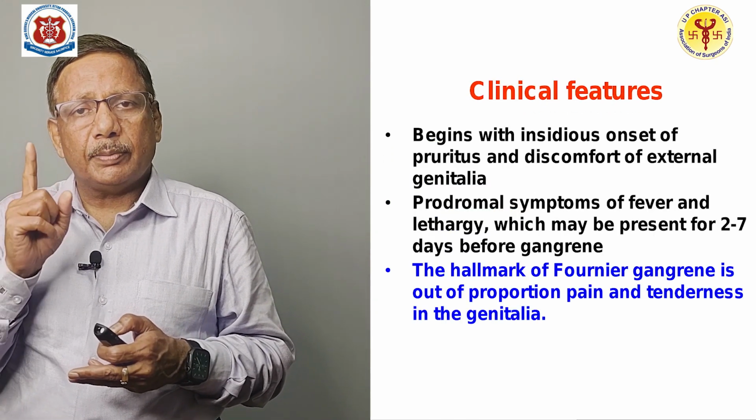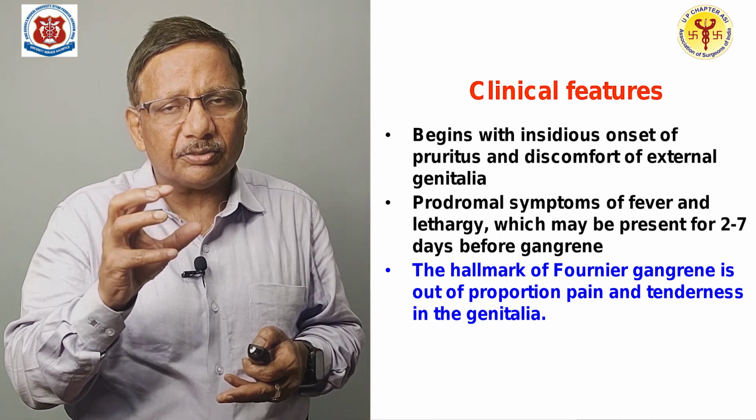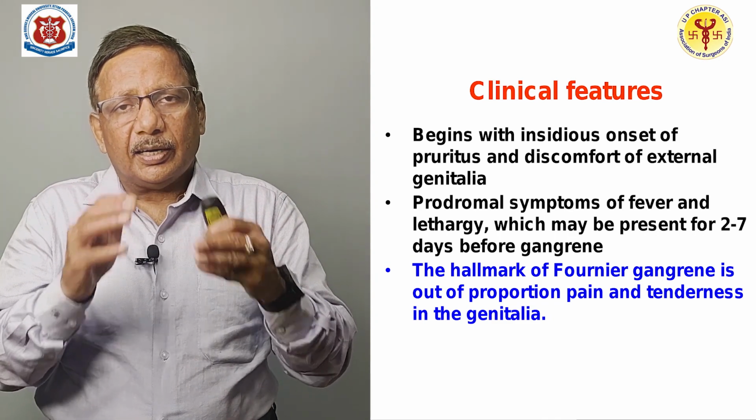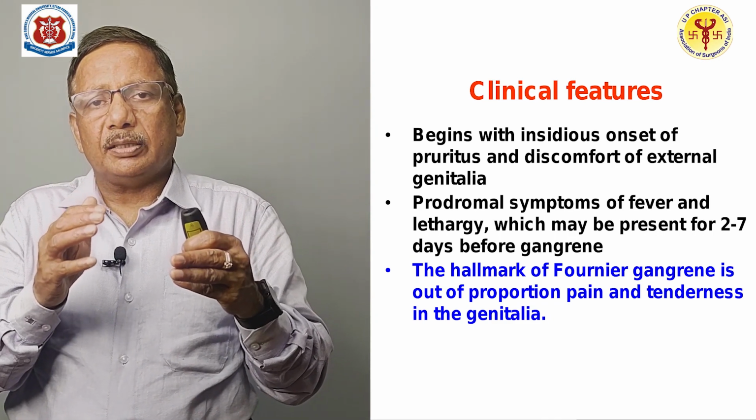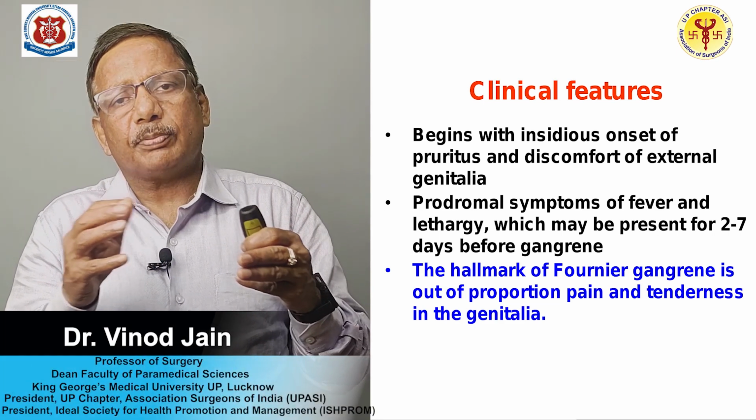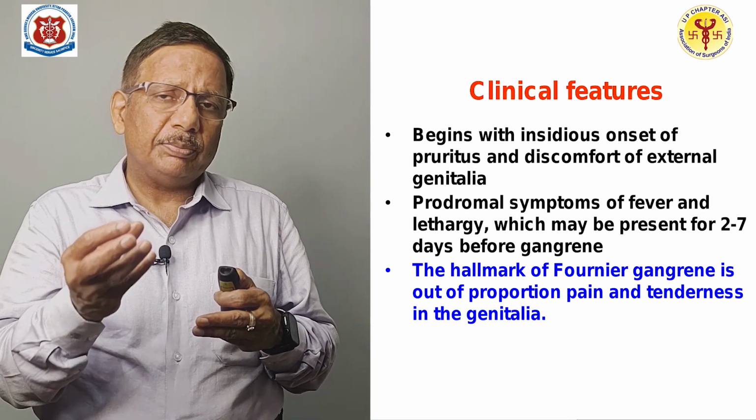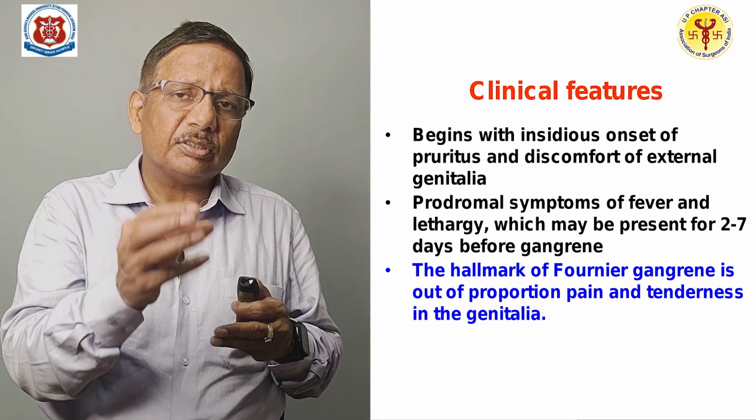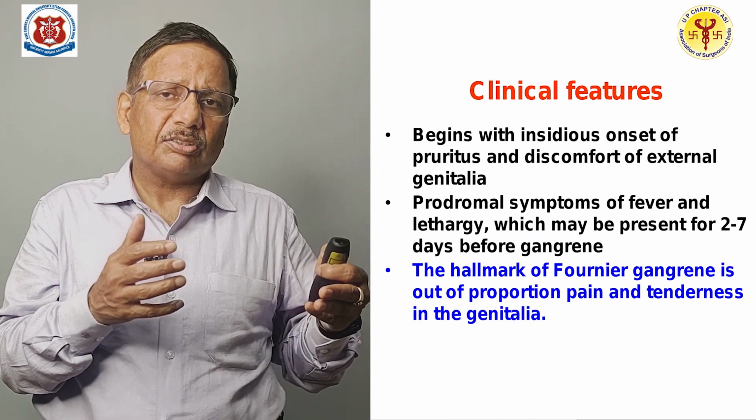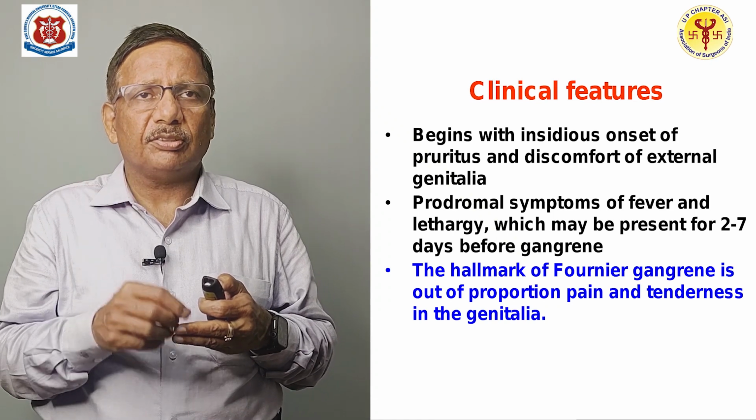As I told you, you remember, when you find fewer signs and more symptoms, that means the hallmark. If you see the blue part down, the hallmark of Fournier gangrene is out of proportion pain and tenderness in the genitalia. That means you may have very few signs, but the patient will be complaining that yes, he is having great pain. So, you should take it seriously.